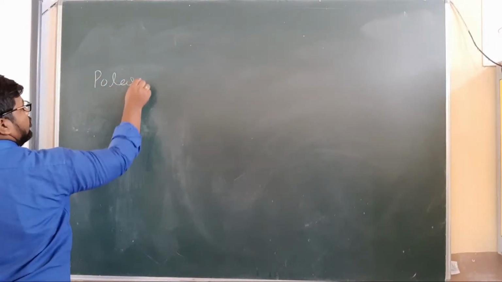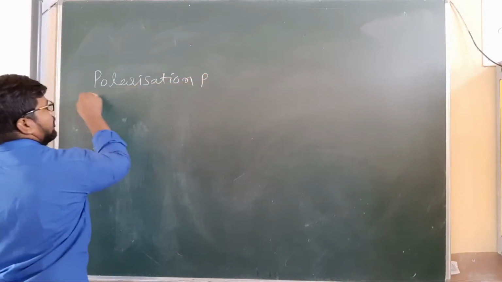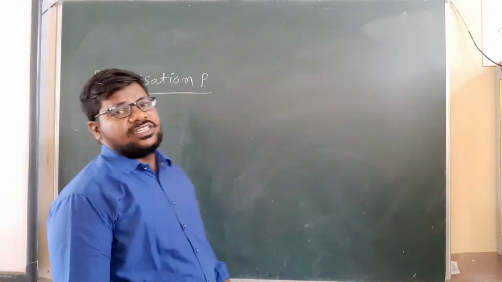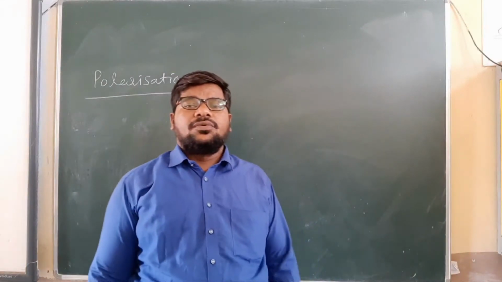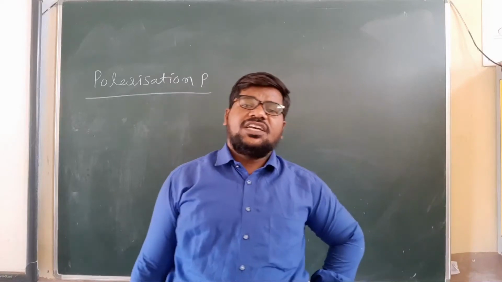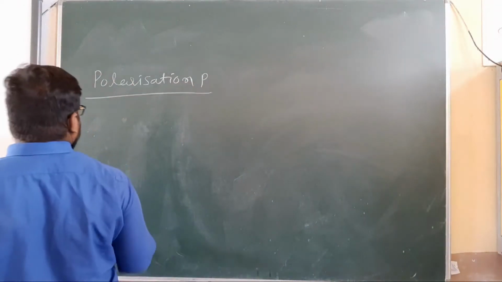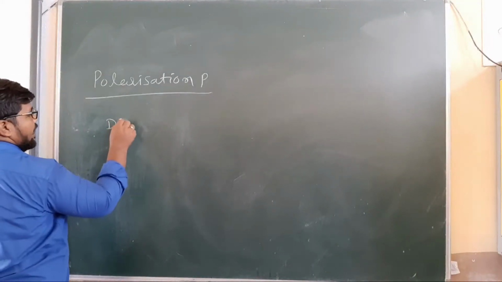Polarization P. Coming to polarization, my children. Polarization is defined as dipole moment per unit volume.